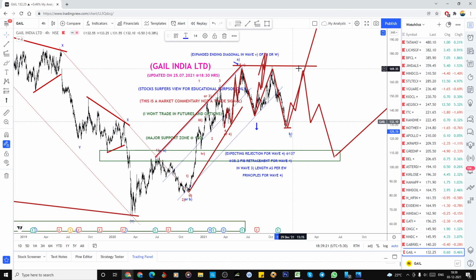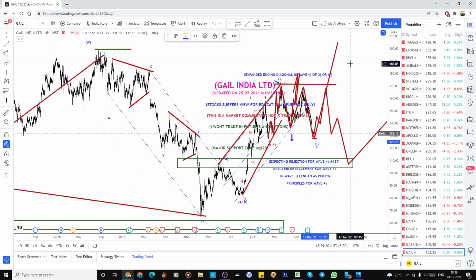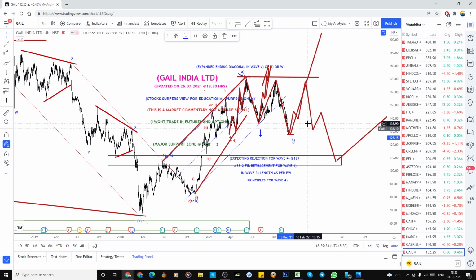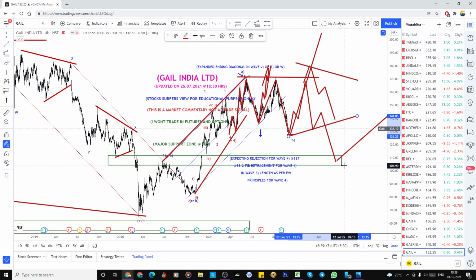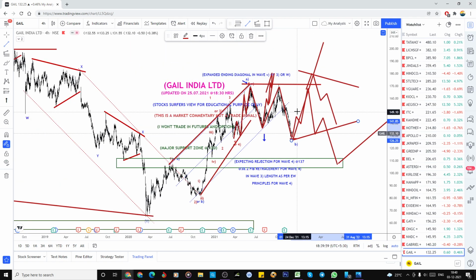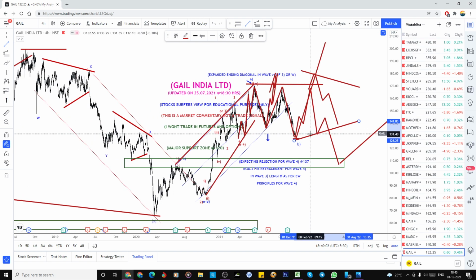So even though we are expecting a lot of complex correction, it could be simple also. This one A, B, C, and then from here also it can shoot for the C wave. So there are a lot of options for the B wave. It can do an irregular flat formation also. It can break the high and then immediately do something like this. Or it could be a triangle. And if it does like this, this is a regular flat correction. So in the B, even if one simple correction has completed, what we have to do is apply our analysis. That's the thing we need to do. So this is my analysis, and my target is 220 and above.